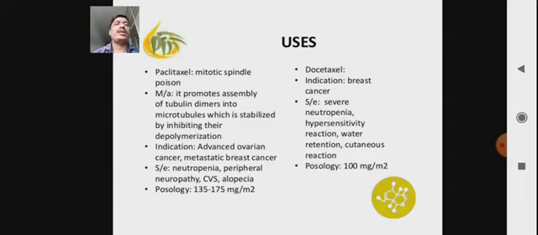Then docetaxel. Indication: breast cancer. It is a derivative of paclitaxel, used in the treatment of breast cancer. Side effects are severe neutropenia, hypersensitivity reaction, water retention, cutaneous reaction. Again the posology, meaning dose, is 100 mg per meter square. So this is about the uses or therapeutic properties of the Taxus plant.